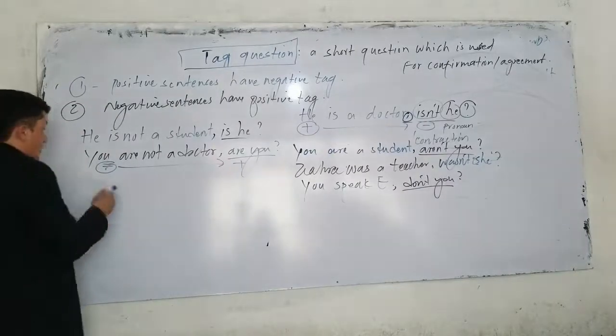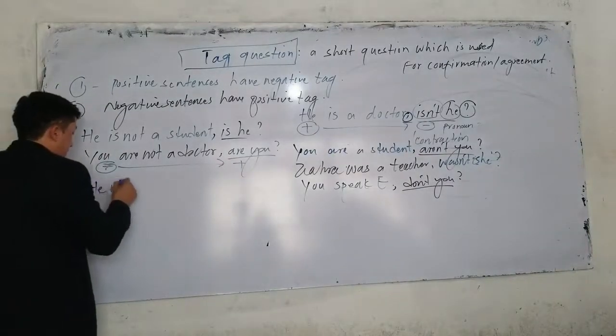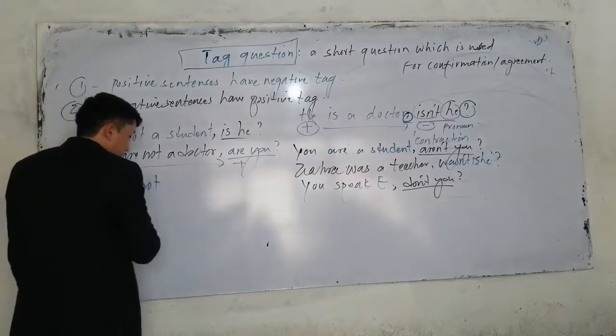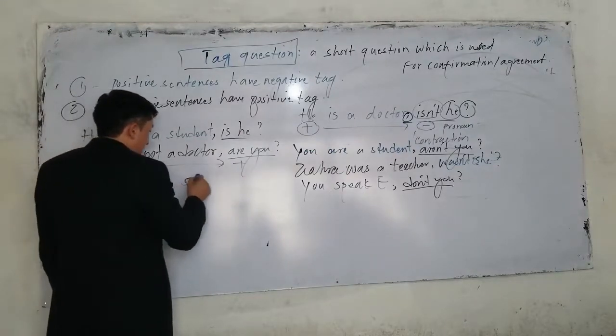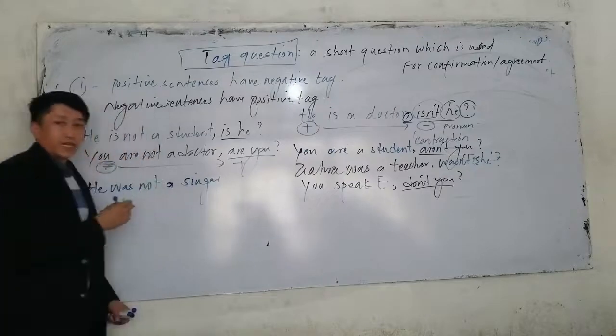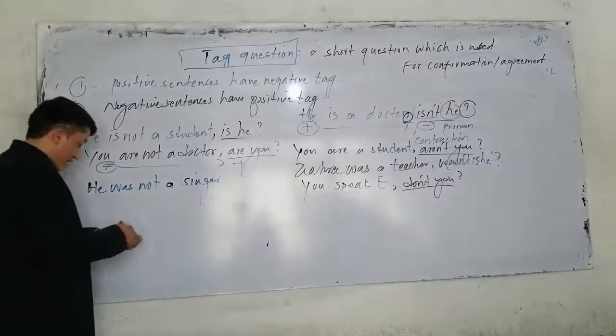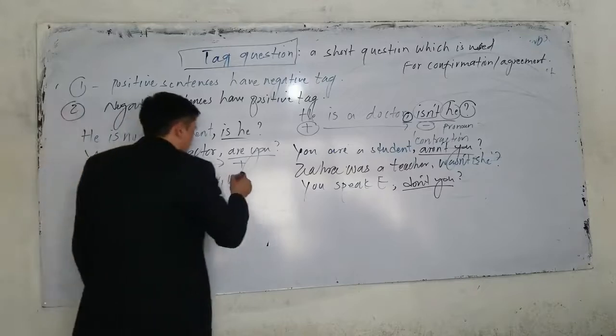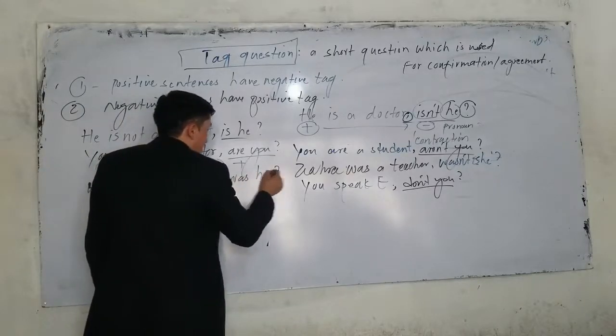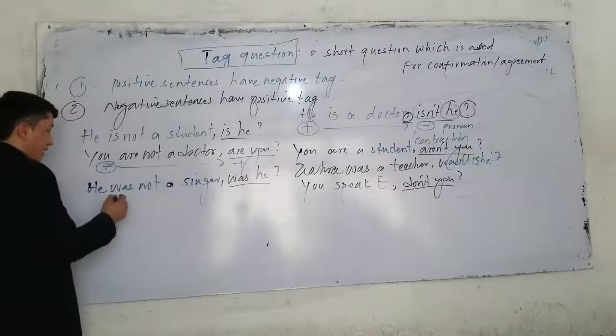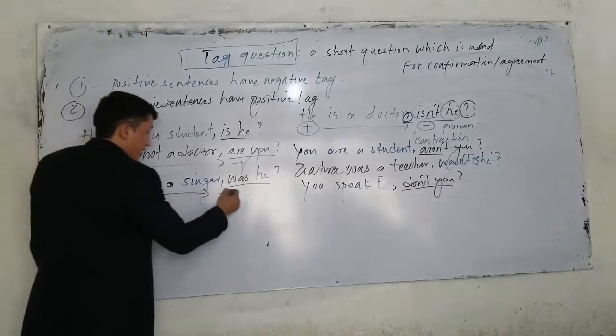Now the next one, for example, he was not a singer. What is the tag here? He was not a singer. I have to say what? Was he. So again, a negative sentence has a what tag? Positive tag.